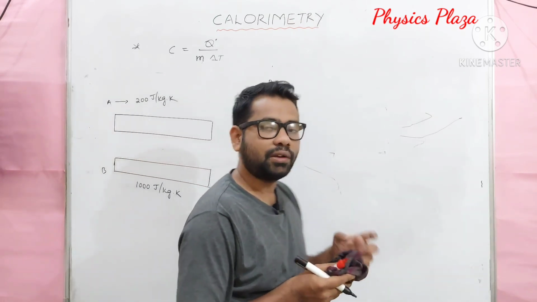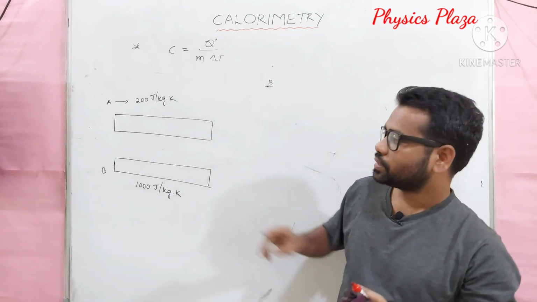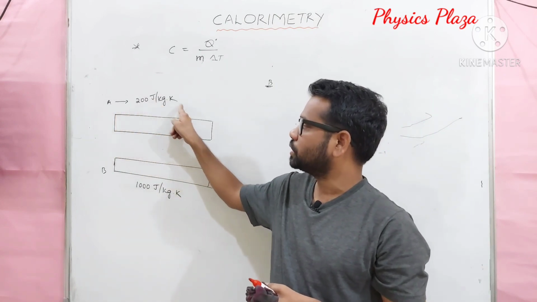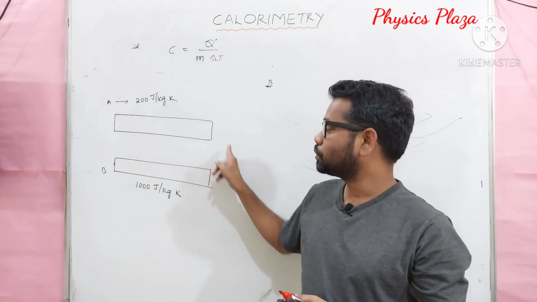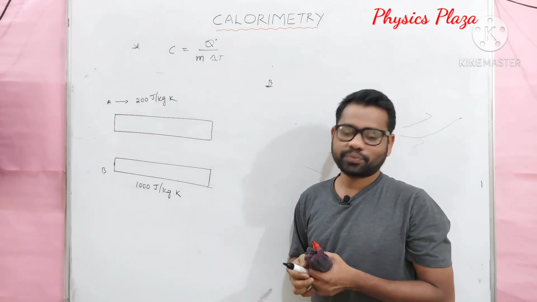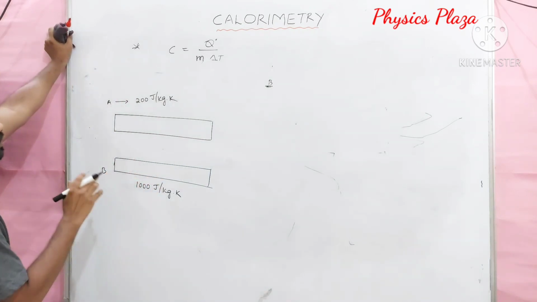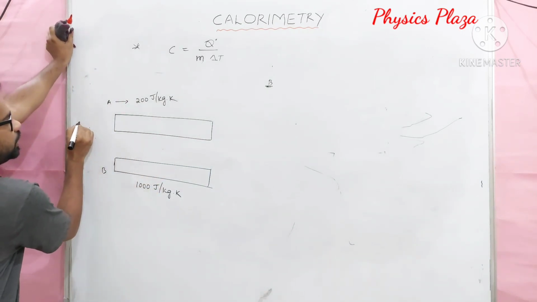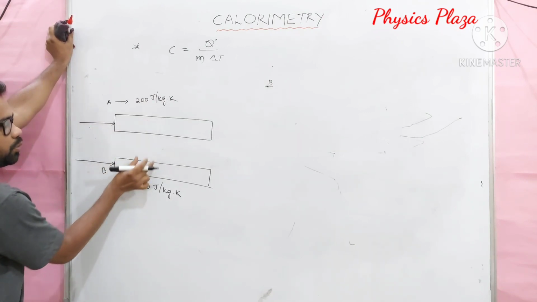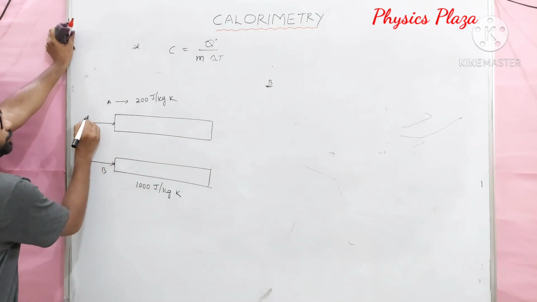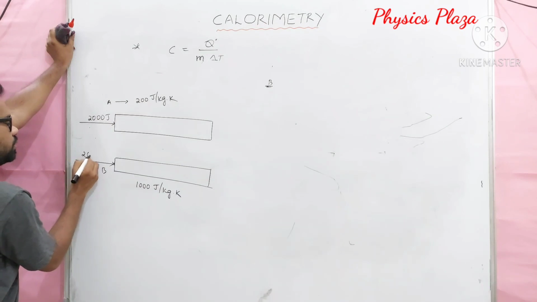And here the question is which of these two is preferred as a best conductor? Children can think. Material A with 200 joule per kg Kelvin or material B with 1000 joule per kg Kelvin. To understand that, for suppose we are supplying the same amount of heat to body A and body B. Some 2000 joule of heat is given here and here also 2000 joule.